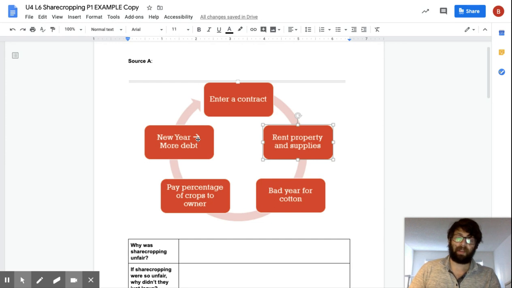And so what would end up happening is they'd have to enter a new contract. And then that new contract would continue this cycle over and over until they could maybe work their way out of debt. So that's a brief explanation of sharecropping. Go ahead and answer those questions that you see, complete the exit ticket, and you got this.